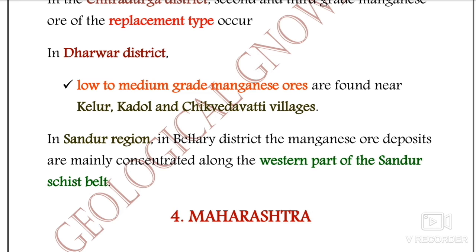And in the Sandur region in Bellary district, the manganese ore deposits are mainly concentrated along the western part of the Sandur schist belt. Okay, the Sandur schist belt is also important, where the manganese mineral is associated and being mined. So that is the western part of the Sandur schist belt.